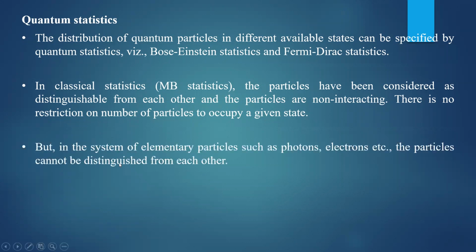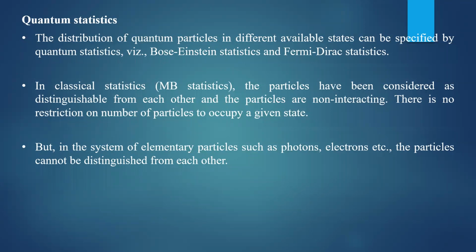But in the system of elementary particles, such as photons, electrons, etc., the particles cannot be distinguished from each other. They're exactly identical. And also, in some cases, the particles can have the same energy. In terms of energy, velocity and other properties, they are not different from each other. So for an electron, you cannot specify it as A, B, C, etc. All the electrons are identical to one another.